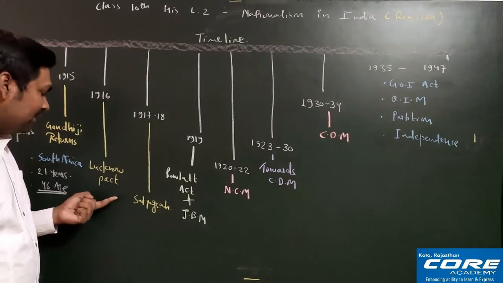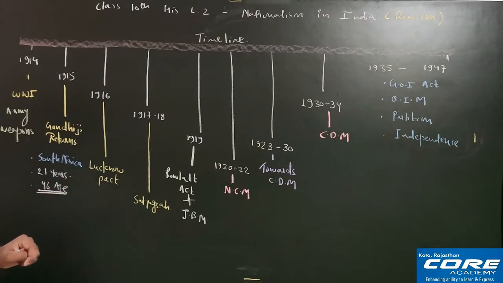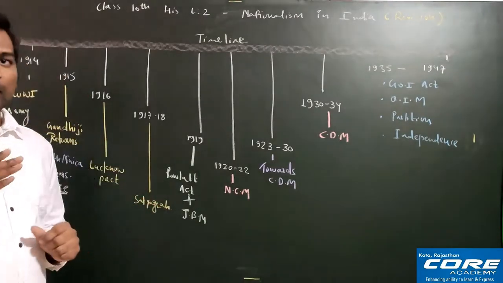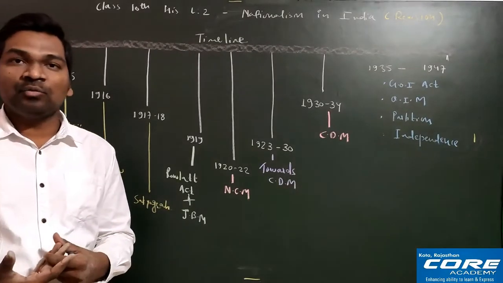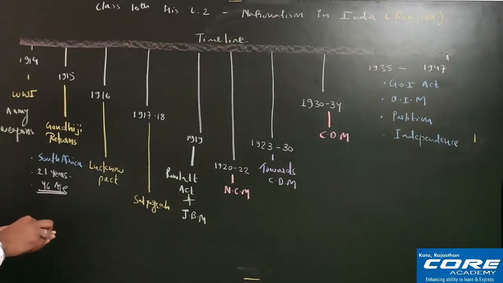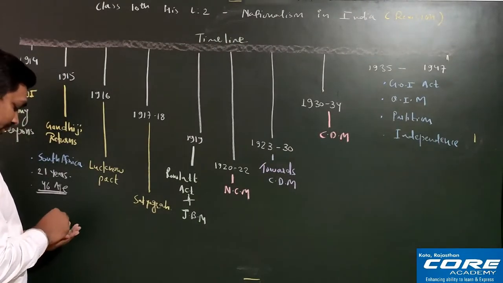Now you see here we have the Lucknow Pact. So the Lucknow Pact was signed in 1916. In this we must remember one thing. See, during the Indian struggle for independence, two political parties were very famous. One was the Indian National Congress, and the second one was the Muslim League. Okay, remember, one was the Indian National Congress. I am writing here. One was the Indian National Congress,